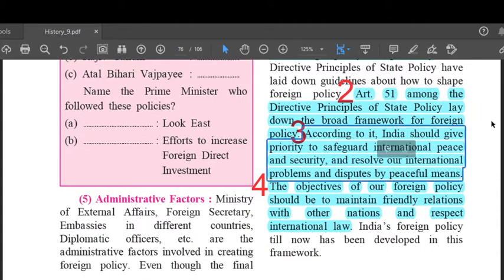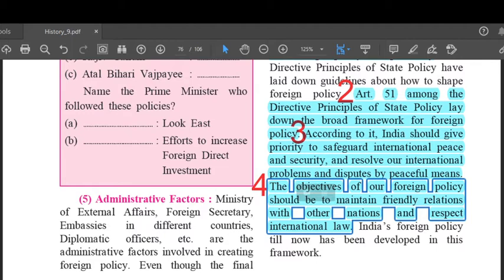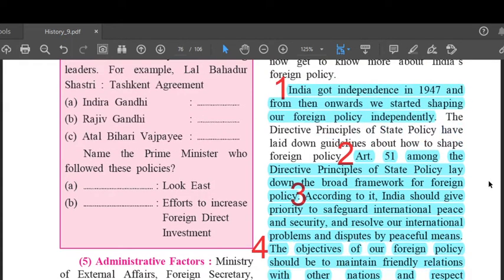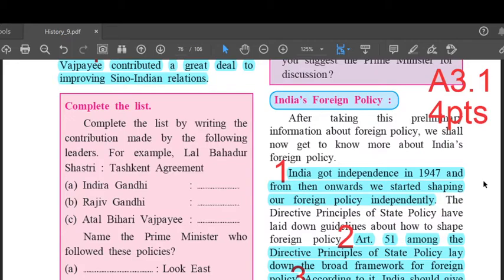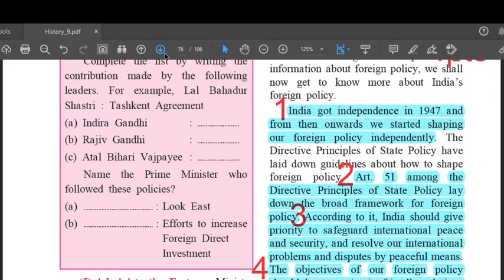Third point, according to it, India should give priority to safeguard international peace and security and resolve our international problems and disputes by peaceful means. The fourth and the last point, the objectives of our foreign policy should be to maintain friendly relations with other nations and respect international law. Till here, this is answer 3.1, which comprises of 4 points.